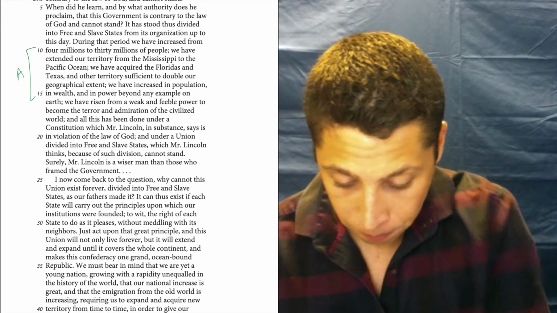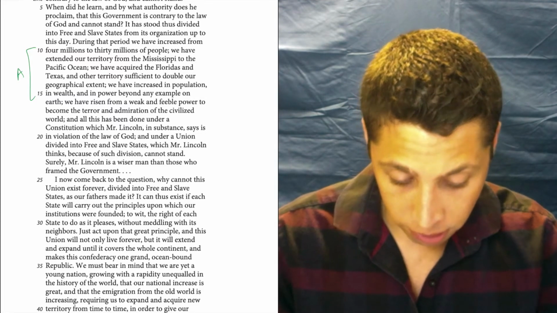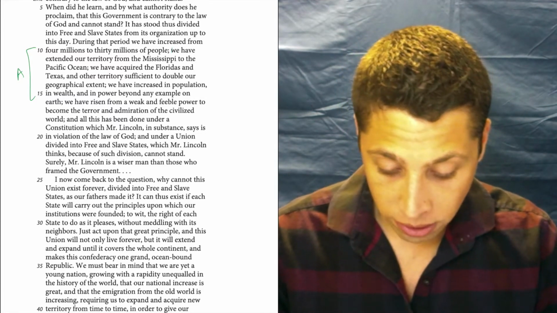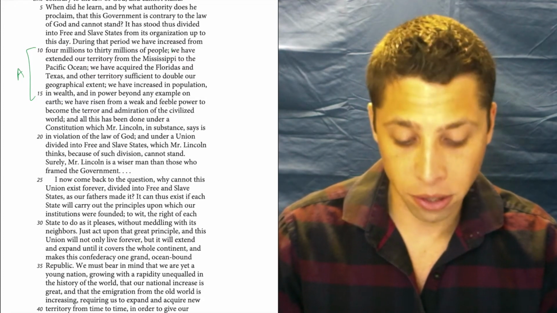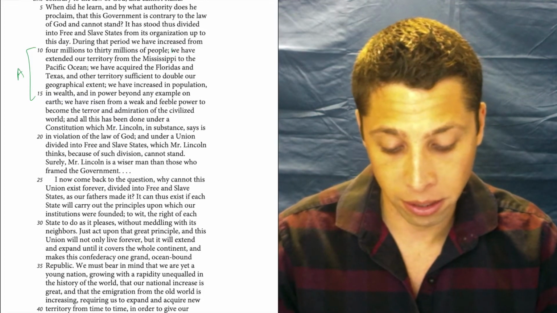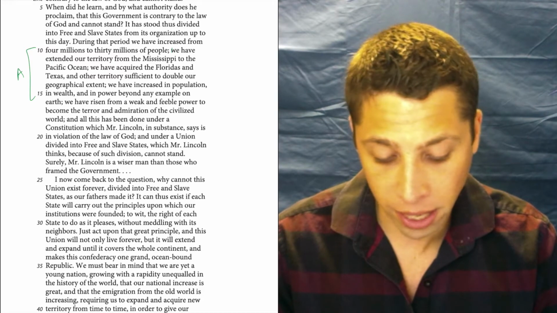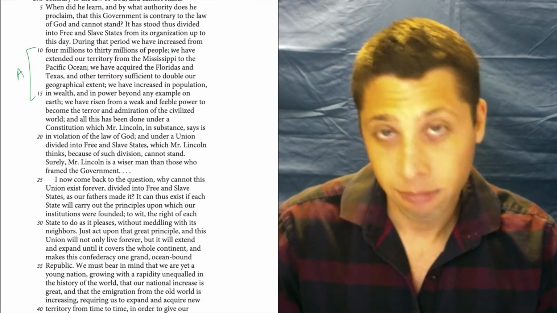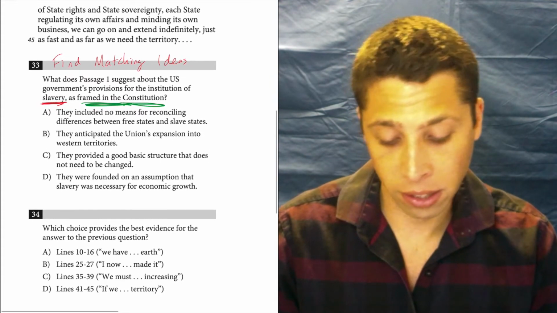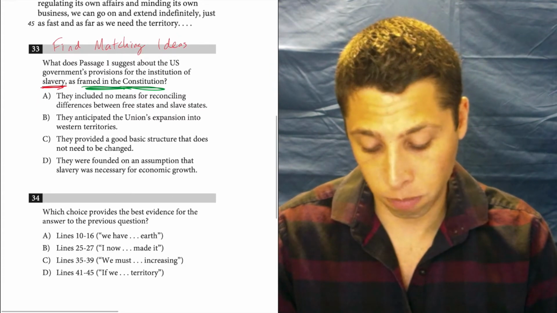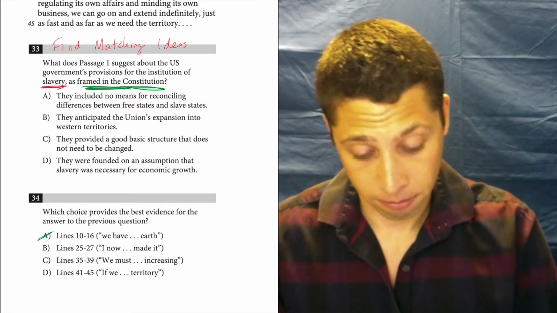Choice A. During that period, or here it starts with "we have." I hate when they do this. We have extended our territory from the Mississippi to the Pacific Ocean. We have acquired the Floridas and Texas and other territories sufficient to double our geographical extent. We have increased in population, in wealth, and in power beyond any example on earth. Well, it just means that they expanded. I don't think that has anything to do with slavery, nor does it have anything to do with the Constitution. So that just seems wrong. I don't like it. Seems irrelevant.